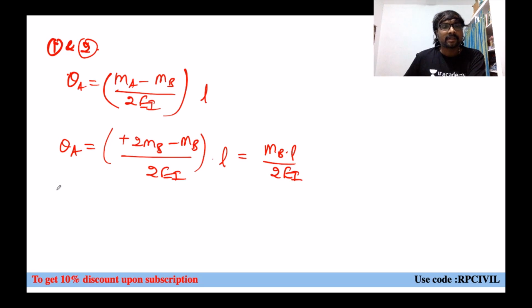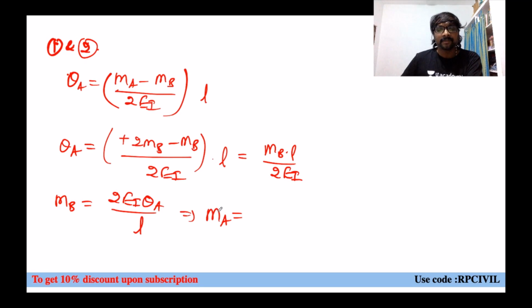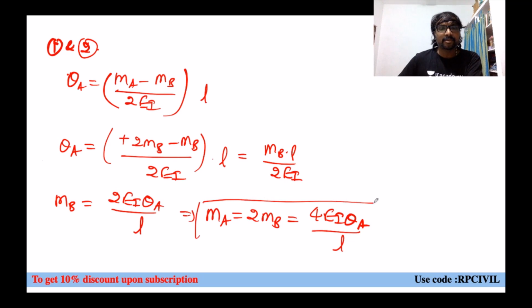Now what is that MB we are getting now? MB equal to 2EI into theta A divided by L. And what is that MA we are getting now? MA equal to 2 times MB now. So 2 times MB means 4EI into theta A by L, like that. So this is how we'll be getting the moment.